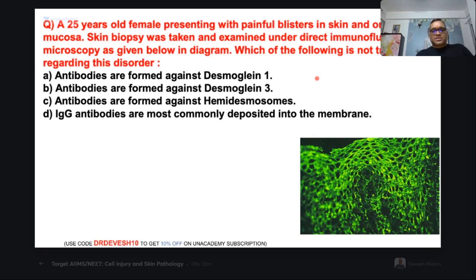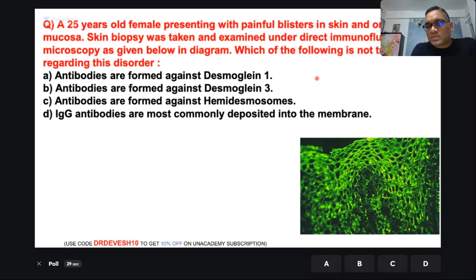Which of the following is not true about this? You have to see the immunofluorescence and then decide the answer. Other scars also will show it. I'm just giving one example, that even a burn scar you can see. Other scars also you can see except for the lung scar. In a lung scar, adenocarcinoma will be seen. Always keep that in mind.